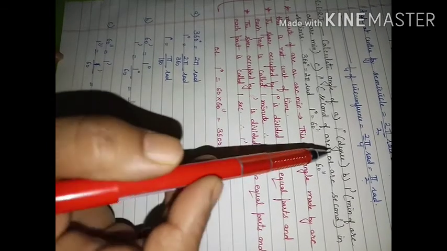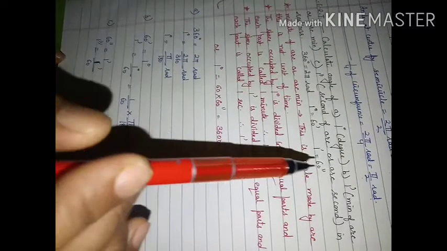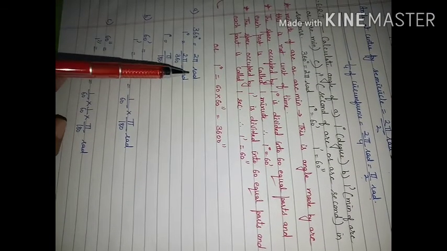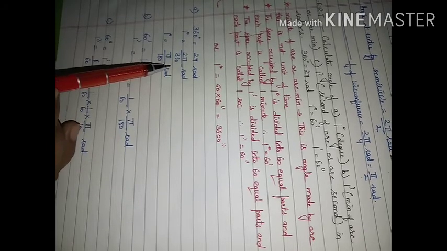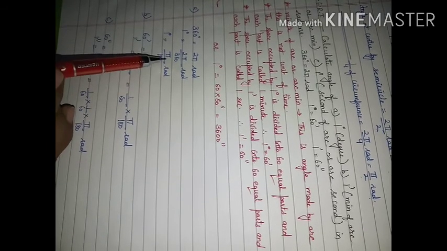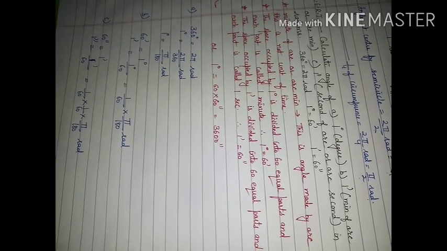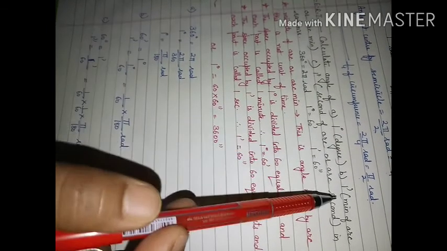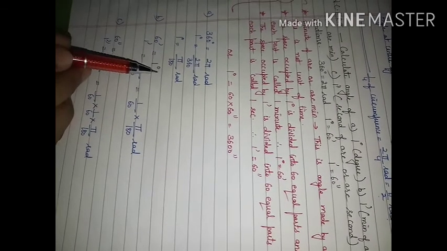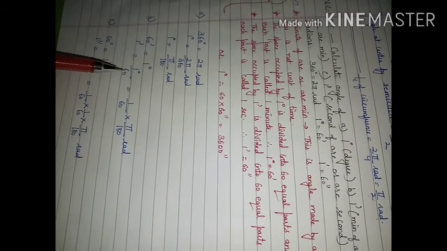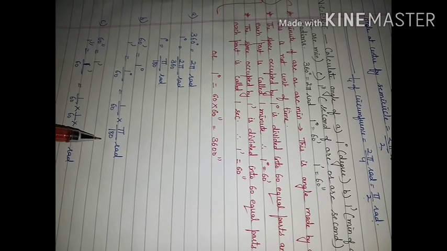Now let us try to solve this question. In 1 degree, how many radian? This we have already done. 360 degree is equal to 2 pi radian. So 1 degree will be equal to 2 pi upon 360. And when you solve it, it will be pi upon 180 radian. You can put the value further and solve. If it is asked, convert 1 minute into radian, then 60 minutes are equal to 1 degree. 1 minute will be equal to 1 upon 60 degree. Put the value of 1 degree from here, solve, you will get the answer.